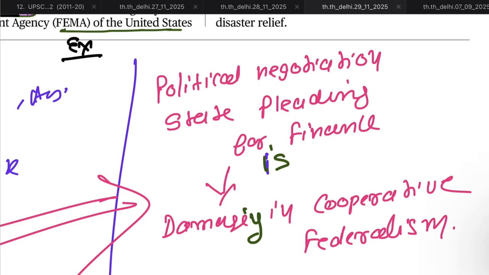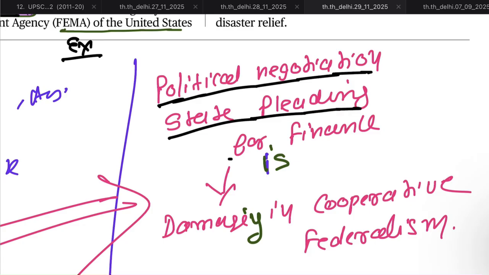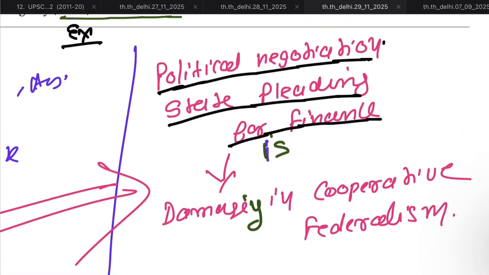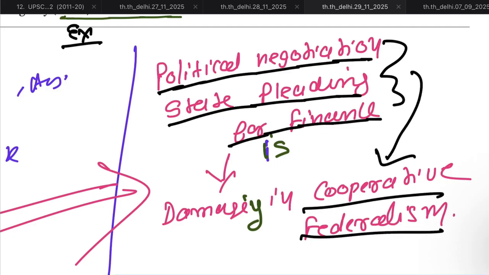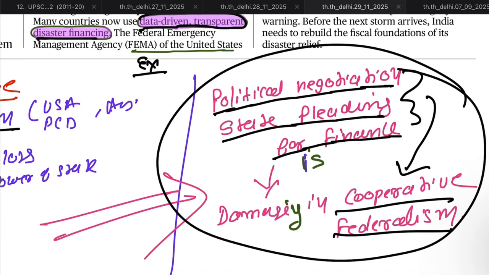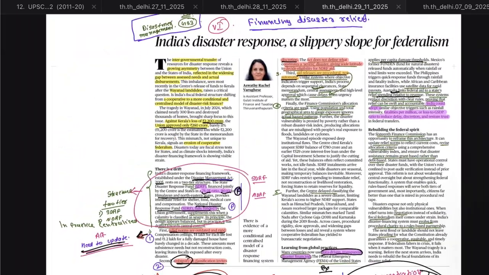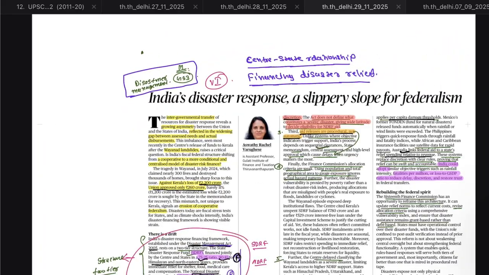And again, the article concludes that the political negotiation and states pleading for disaster relief finance, this type of pleading and negotiation is not healthy for cooperative federalism. These words are to be used in mains. And again, disaster management topic से GS3 again.